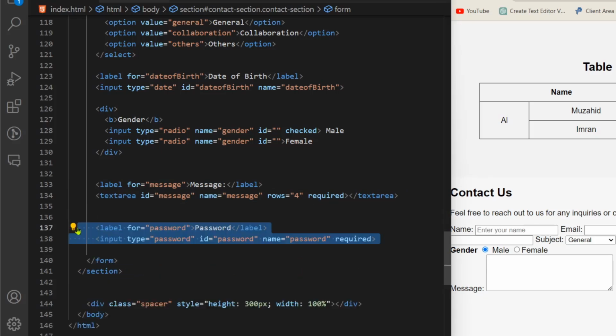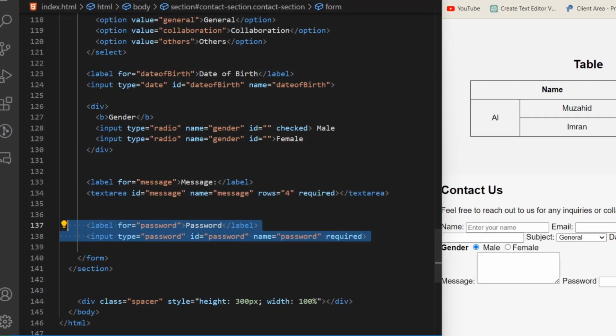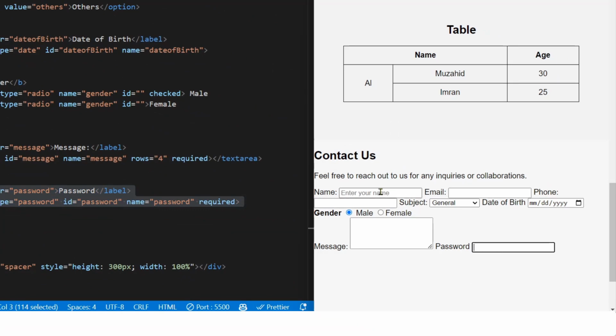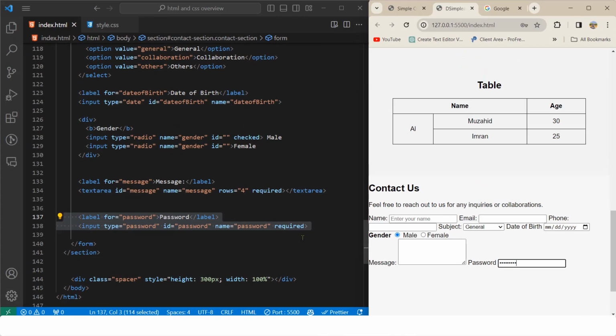And next we have password. Label for password, input type password. Now what is the specialty of this input type? If you look closely, this one looks almost the same as our input type text and email, but if we type any number, text or anything, it will be in a password format, all asterisks, right?